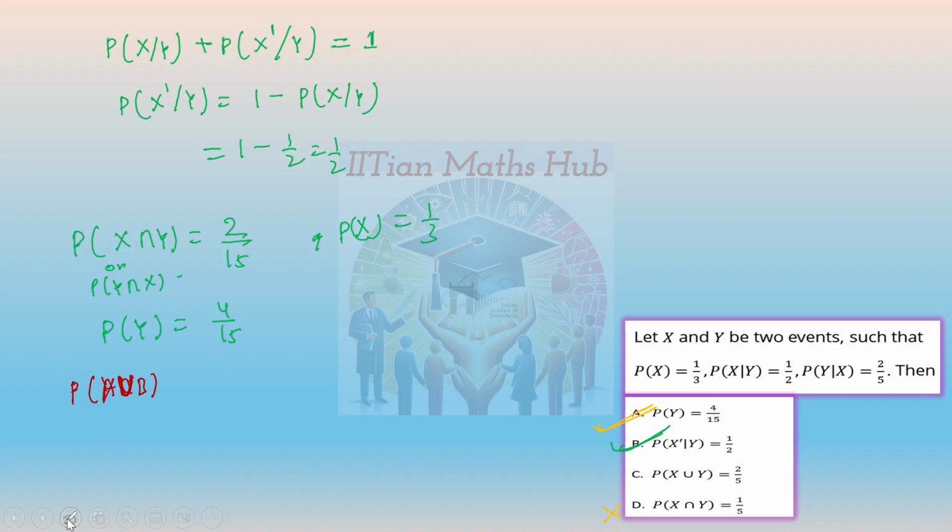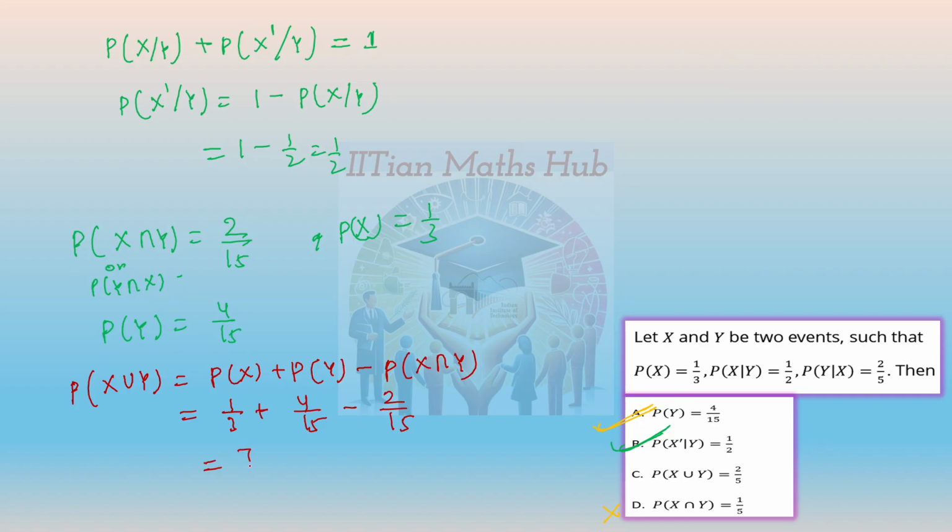So here, if we are having x and y, let's take this x y only. Probability of x union y is equal to probability of x plus probability of y minus probability of x intersection y. So this value will be 1 by 3 plus 4 by 15 minus 2 by 15. So it will be 5 plus 4, 9, 9 minus 2, 7. 7 by 15 is the answer. But here it is saying 2 by 15. So it is also not correct. So two options are correct, A and B, and that's it.